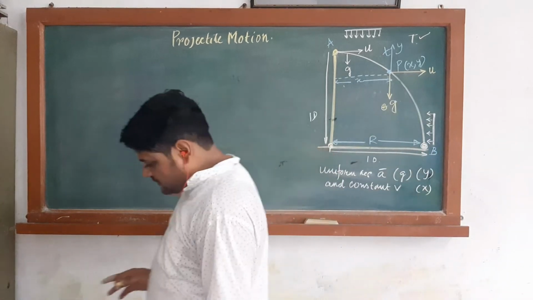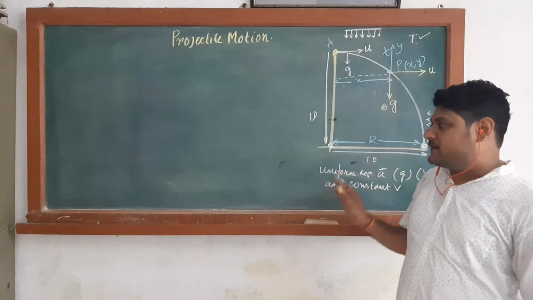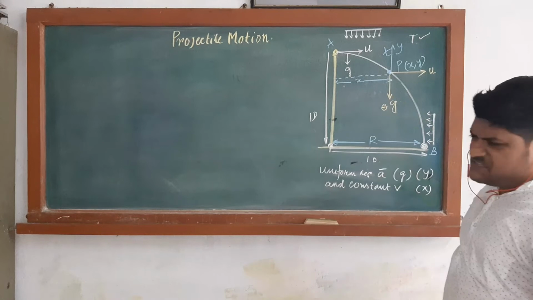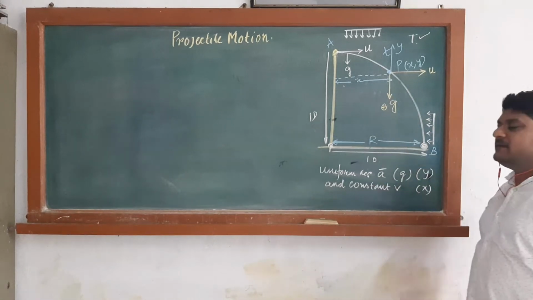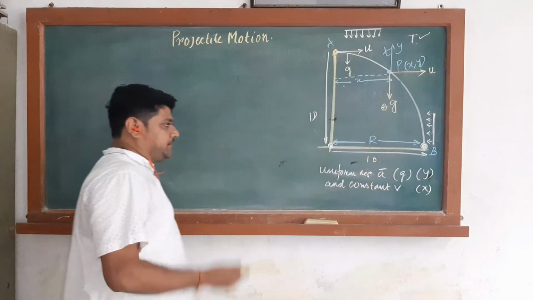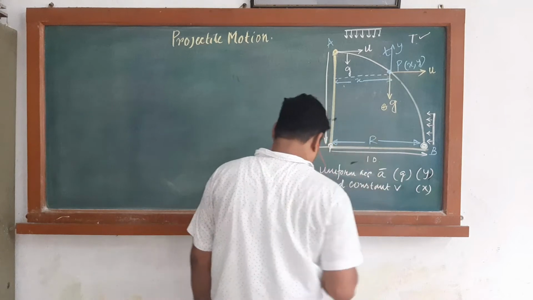Obviously it is always a parabolic path if we neglect two things: one is the change in g, the variable g, and the other is the air friction which can oppose its velocity. If we neglect these two things, then the path is a parabolic path.